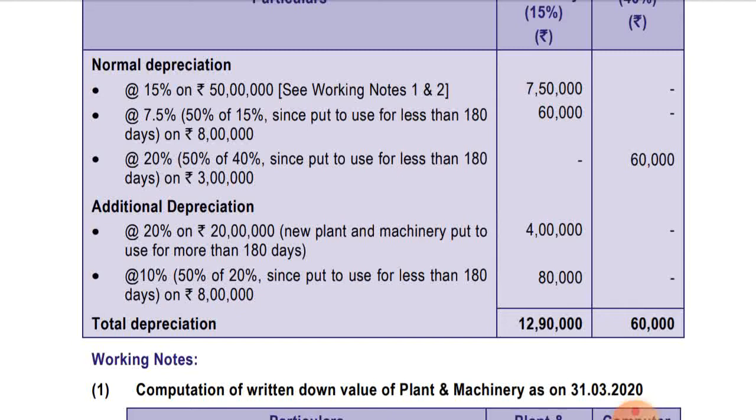And 10%, that is 50% of 20%, since put to use for less than 180 days, on 8 lakhs. On 8 lakhs we'll get 10% this year, as we have put to use for less than 180 days, and 10% will be allowed in the next financial year. Okay, so total normal depreciation in case of plant and machinery is coming to 12,90,000, and in case of computer is coming to 60,000.